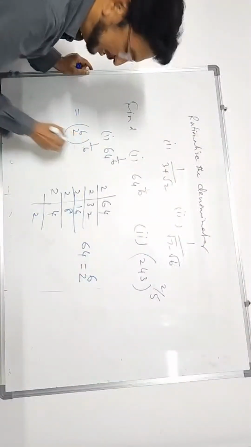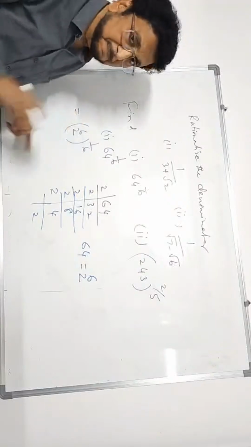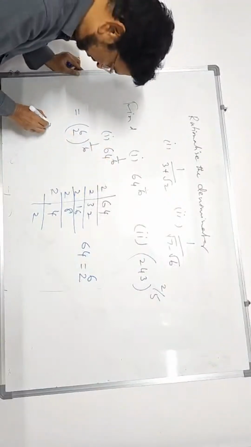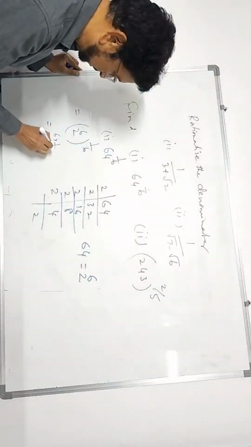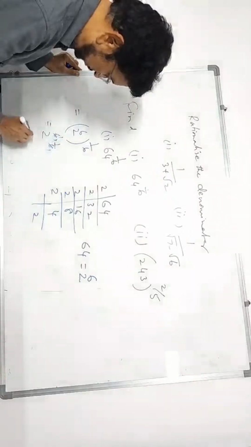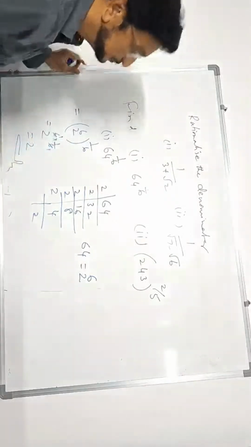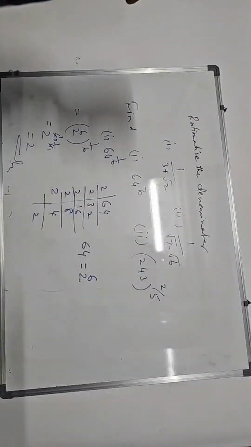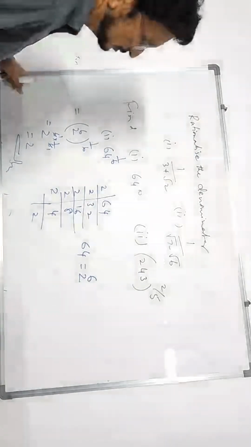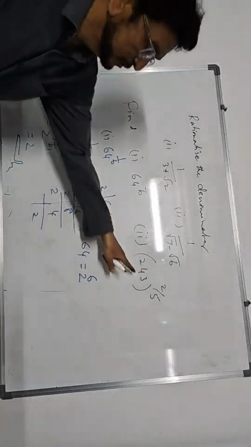Whole power 1 by 6. Power of a power means powers are multiplied. 2 power 6 into 1 by 6 gives 2 power 1. Answer. Same way you do this. Understood this? Okay. Do this also.